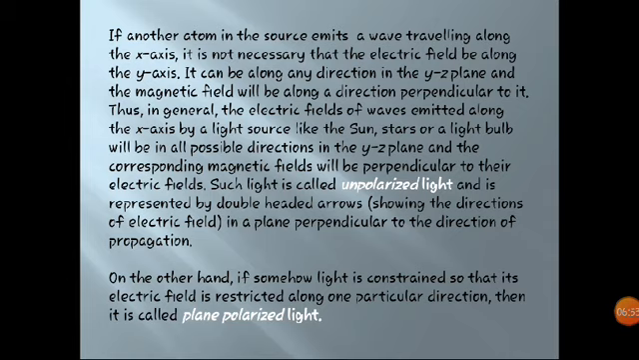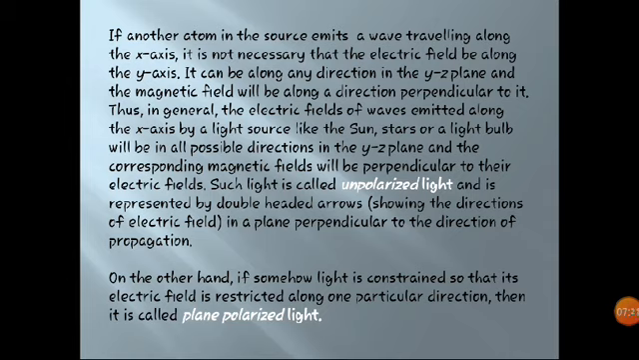It is not fixed that the electric field should be along y and the magnetic field should be along z. It may be anywhere along x, y, z, but they should be perpendicular to each other. That's the only condition. In general we are going to consider the x axis as the light source direction, the y axis as the electric field, and the z axis as the magnetic field.